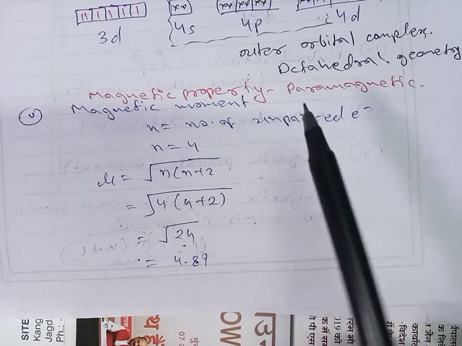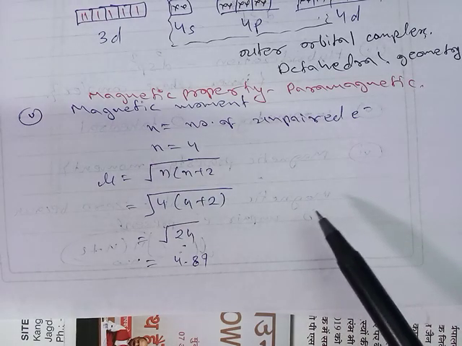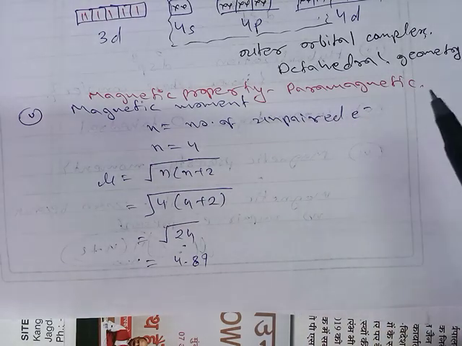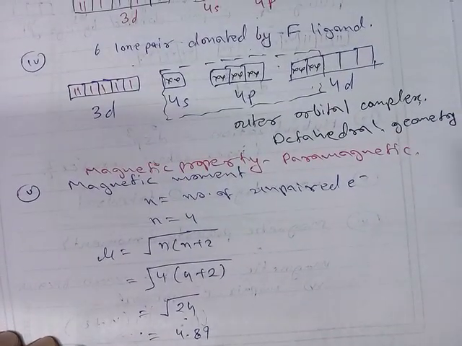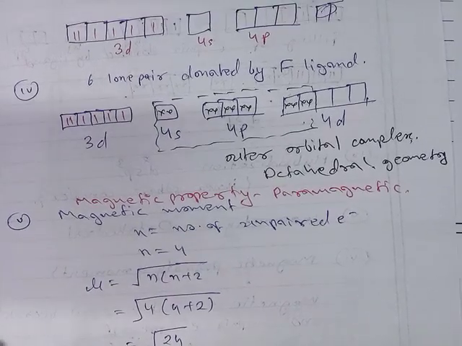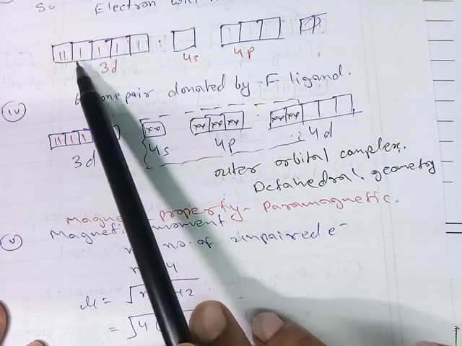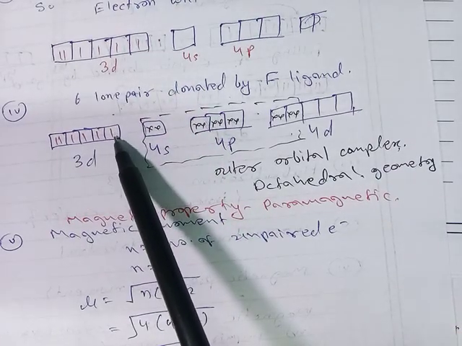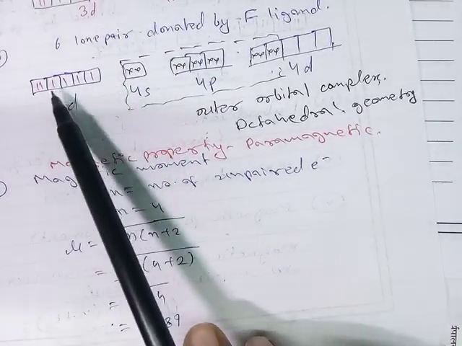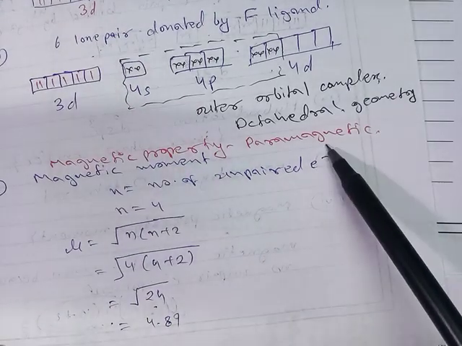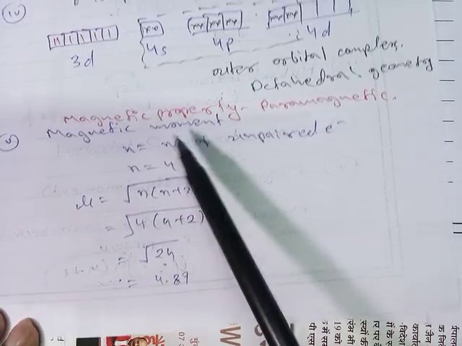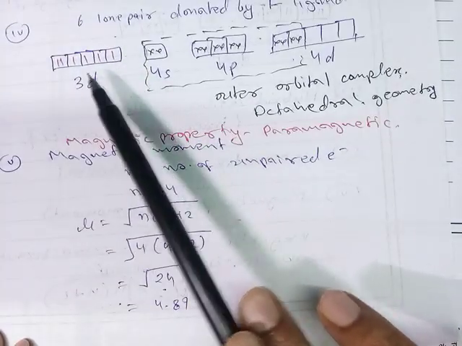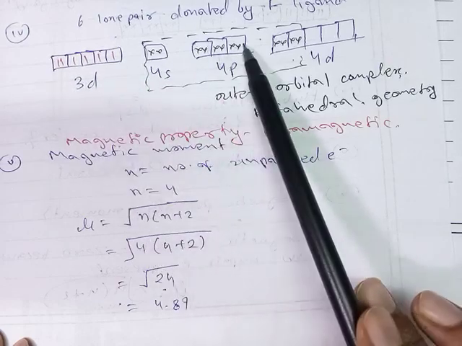And the last one is magnetic properties, meaning whether the complex is paramagnetic or diamagnetic. Any complex which has unpaired electrons possesses paramagnetic behavior. Here 1, 2, 3, 4 unpaired electrons are present in this complex, so due to these 4 electrons it behaves as paramagnetic. For the magnetic moment, the number of unpaired electrons is n equal to 4, the remaining electrons are paired.